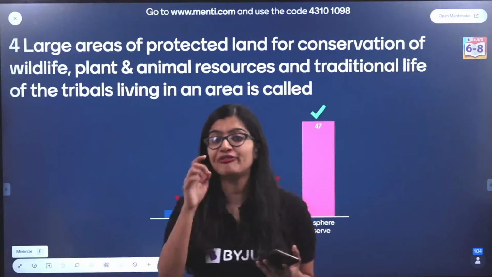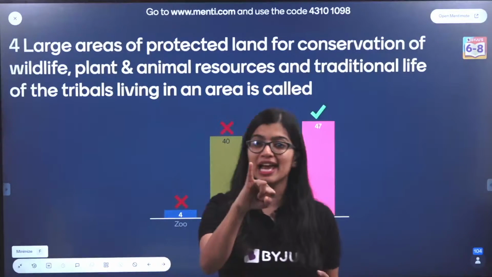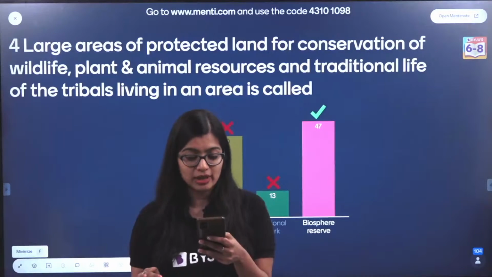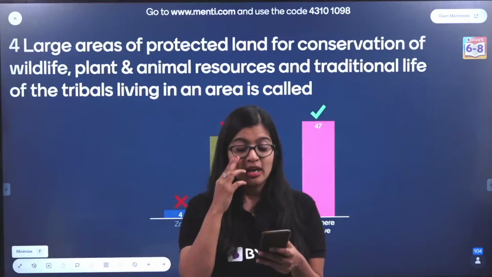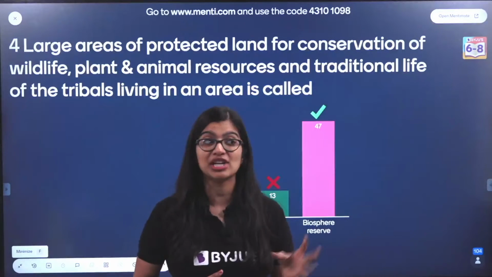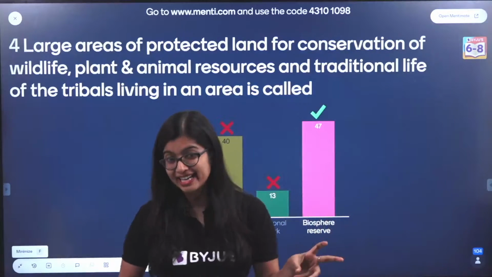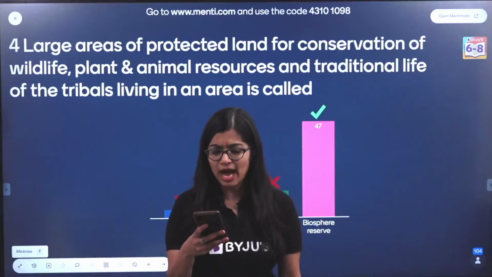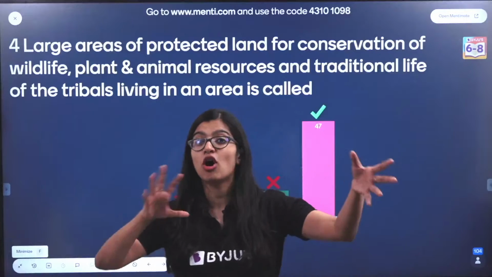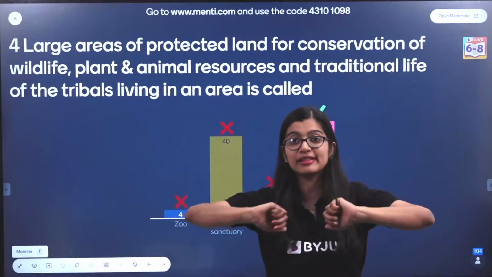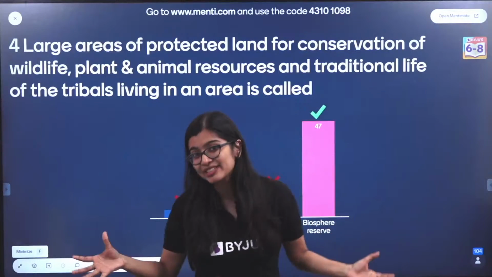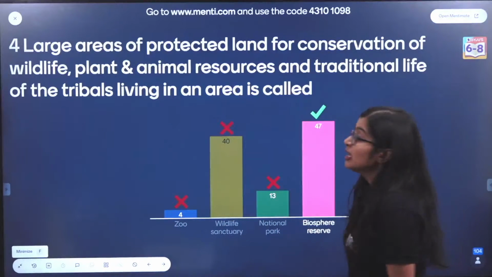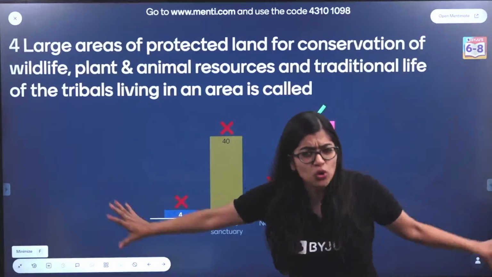See, most often than not, with respect to wildlife sanctuary, biosphere reserve and national park, we tend to get confused, right? Now, a wildlife sanctuary, as the name suggests, is mainly designated to protect the animals which are there. Your national parks are for protecting your plants as well as your animals. Size-wise, the largest of them all is a biosphere reserve. Biosphere reserves are huge.